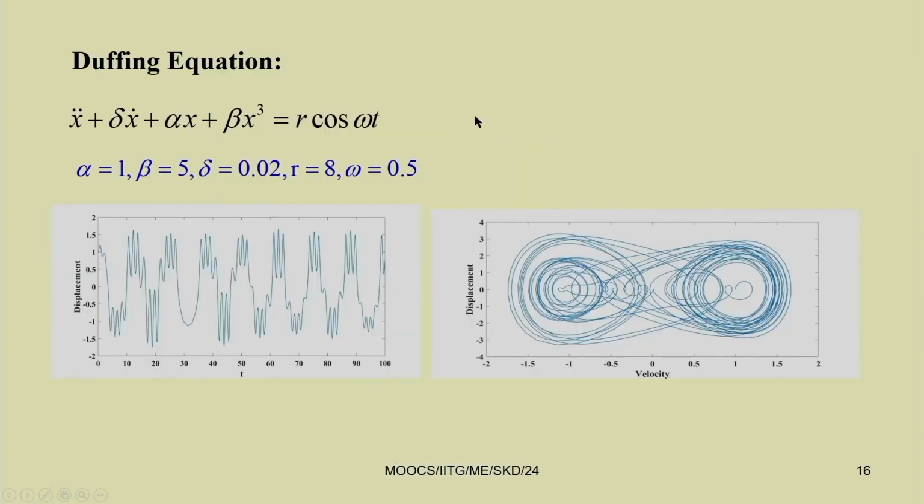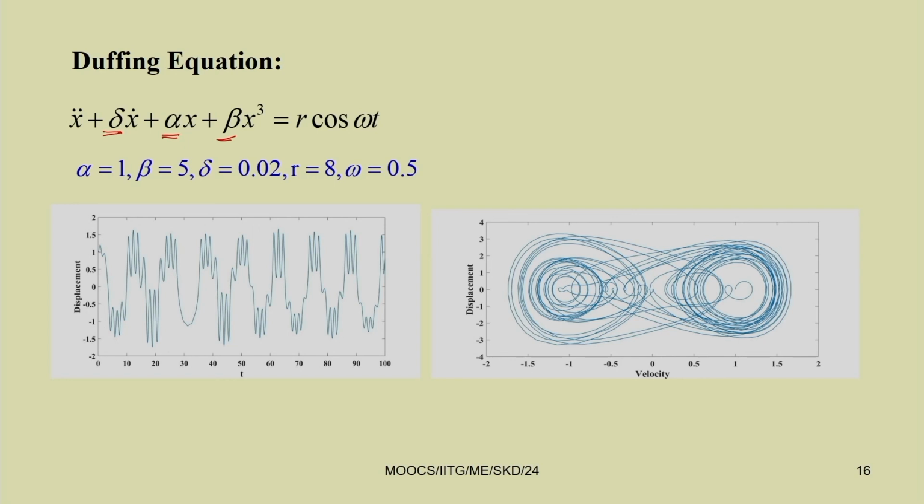Coming back to the Duffing equation also. For example, we have seen this thing. In case of the Duffing equation, by changing the system parameter, you can see this chaotic attractor. This chaotic attractor contains many harmonics in its response. Here, alpha is nothing but omega n square, delta is 2 epsilon zeta omega n, beta is the coefficient of cubic nonlinearity, r is the amplitude of forcing, and omega is the frequency of forcing.